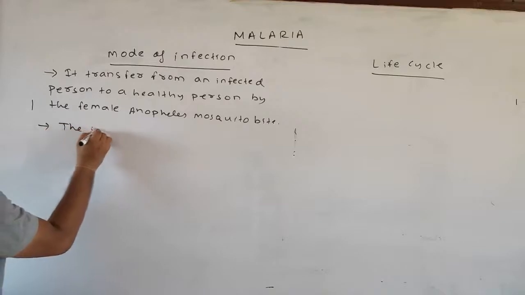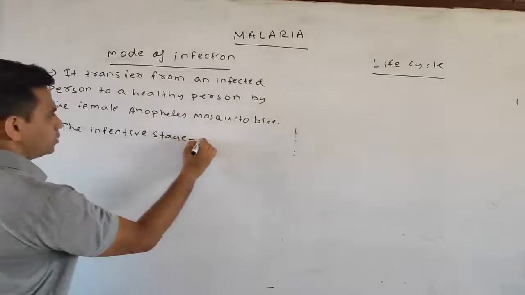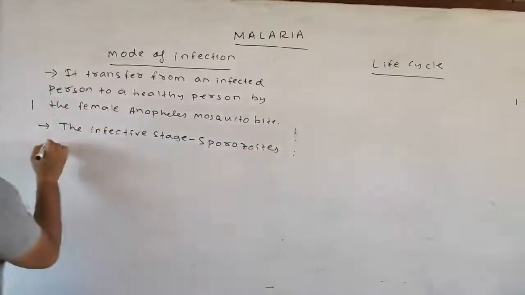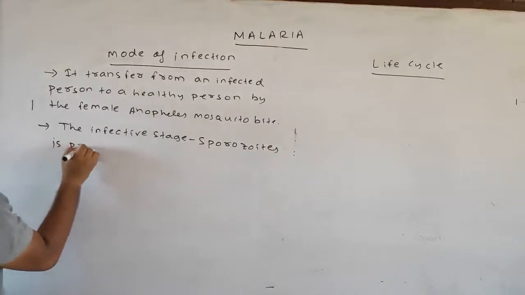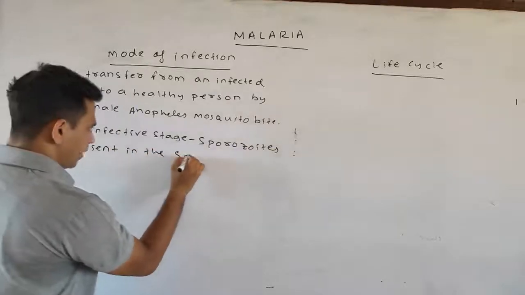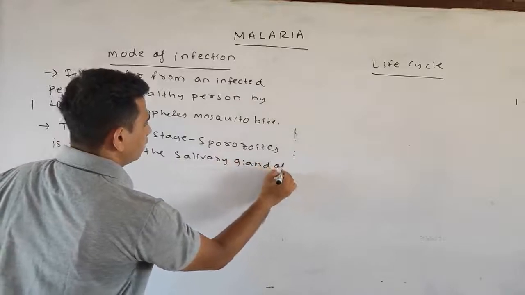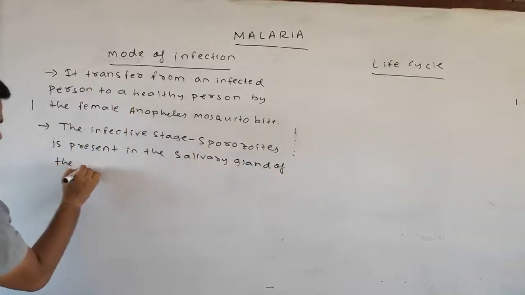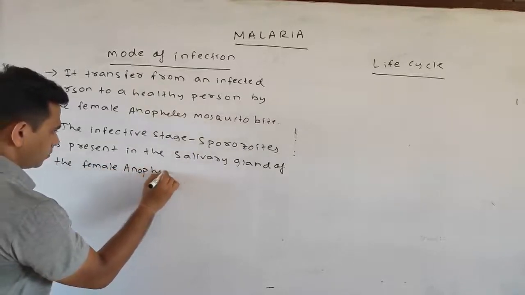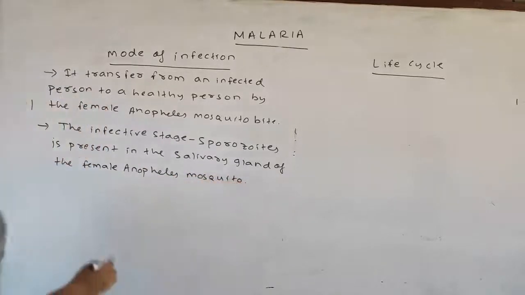The infective stage, that is the sporozoites, is present in the salivary gland of the female Anopheles mosquito.